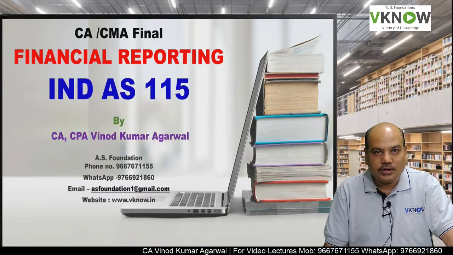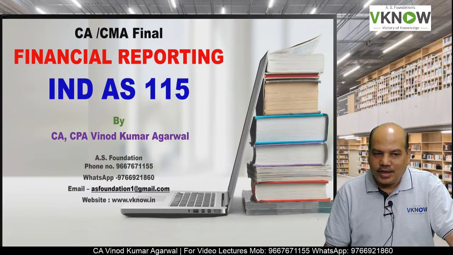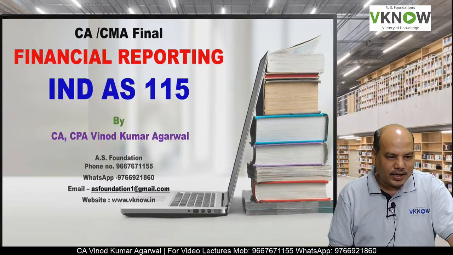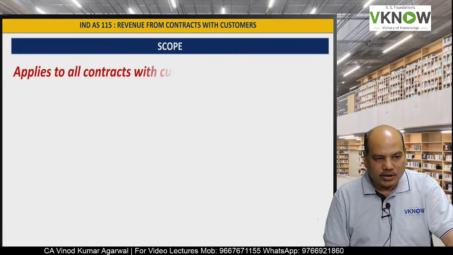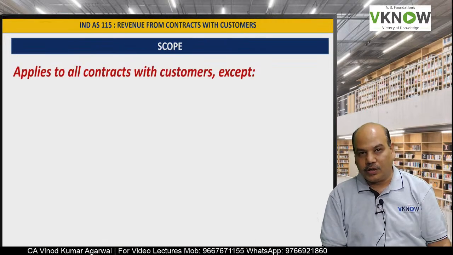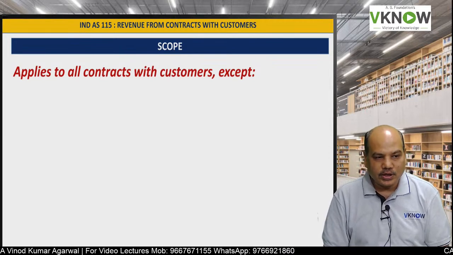Let us start this amazing journey of FR revision, starting with IND AS 115. So first we'll check the scope of IND AS 115. This standard is called revenue from contract with customer.